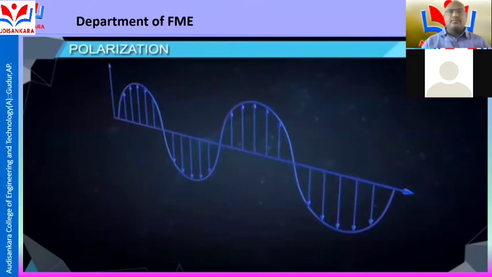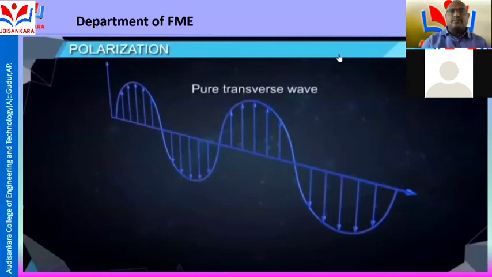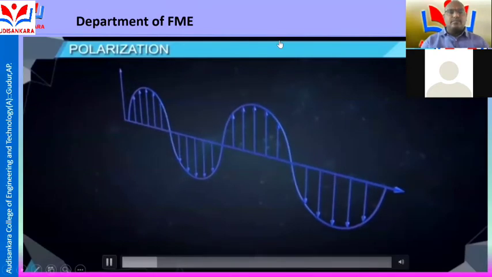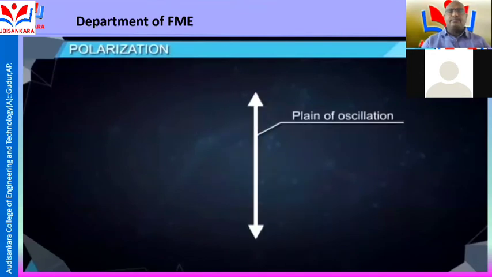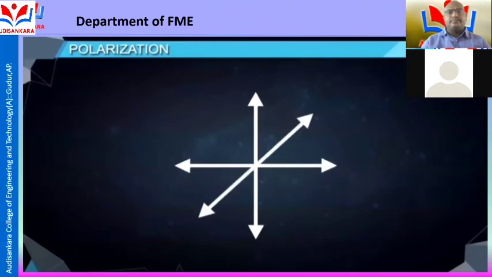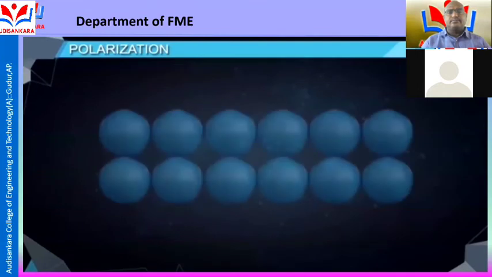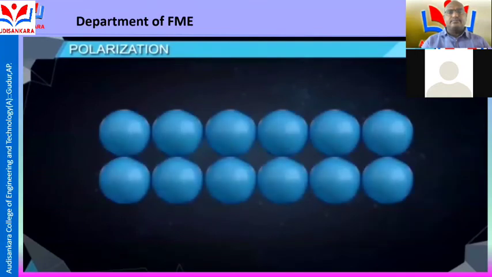Now the electromagnetic wave will look like a pure transverse wave. Every vibration will have a particular plane of oscillation. The oscillations can be in these directions, this direction, even in this direction. We know that electromagnetic waves are produced by excited atoms. A particular atom produces electric field vibrations in one direction. Its neighbor may produce vibrations in this direction.